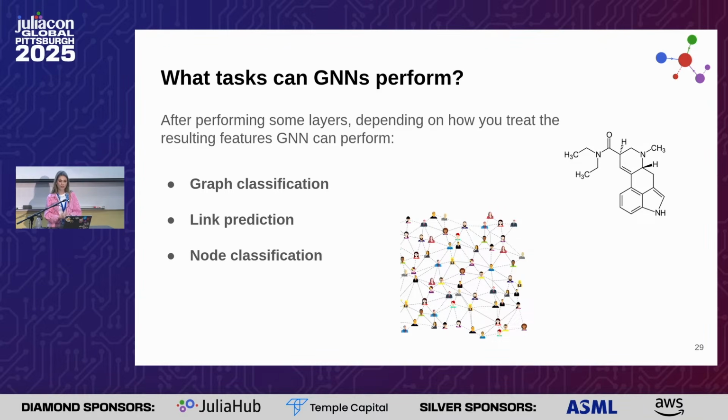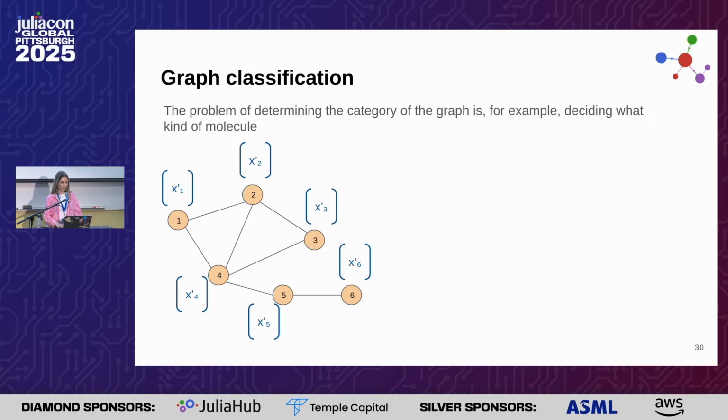There are several tasks, but we can group them in 3 main classes. The first one is graph classification, then link prediction, and node classification. Graph classification is the problem of determining the category of the graph. So after performing some message passing layers, we have some updated features that we want to group together.